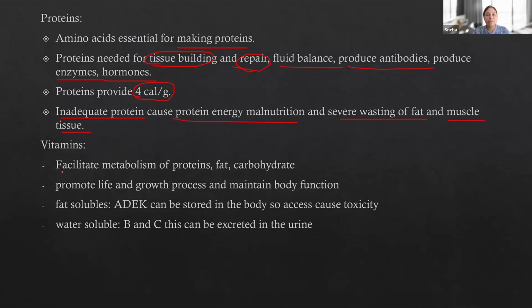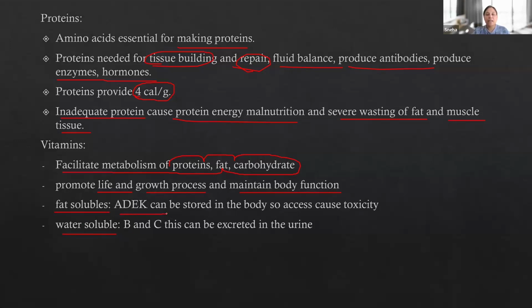Then we do have vitamins, which facilitate the metabolism of protein, fat, and carbohydrate. Whatever you are eating, like protein, fat, and carbohydrate, vitamins are very important for their metabolism. They promote life and growth processes and maintain body function. We have two types of vitamins, fat-soluble and water-soluble.